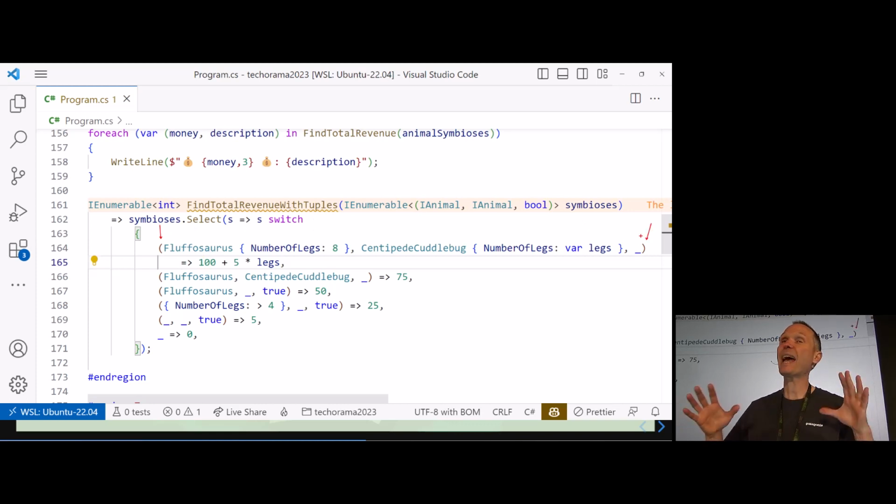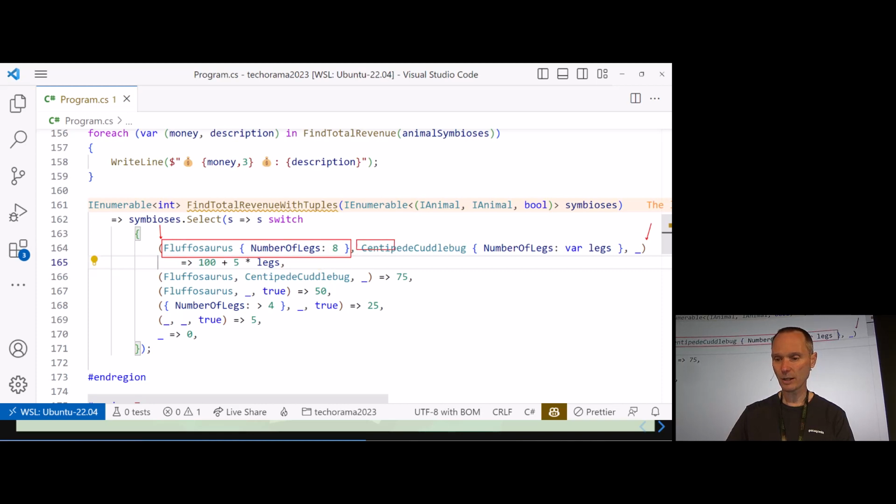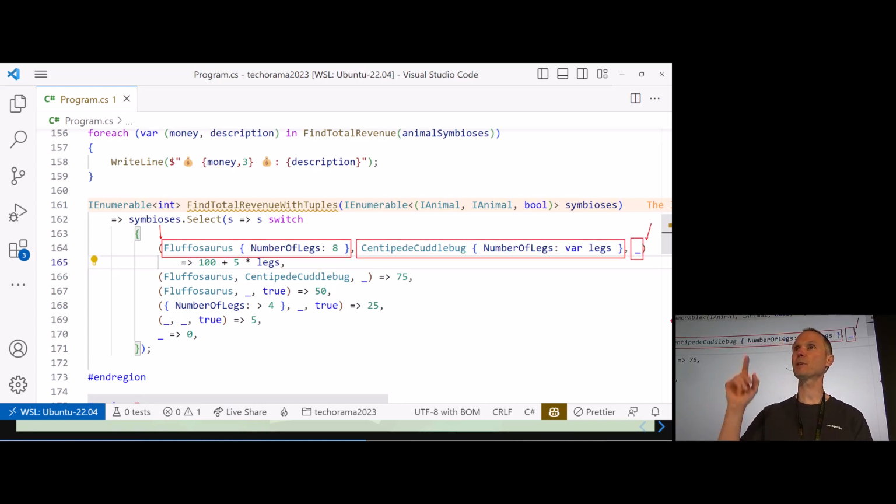So we don't have a type anymore. We don't have the symbiosis type here anymore. What we have is a tuple. And inside of this tuple, we can now apply, let me mark it for you, here and here and here. This time we cannot leave out the discard operator because we have a tuple consisting of 3 values, so we have to specify all 3 of them. We can specify patterns for every element inside of the tuple.